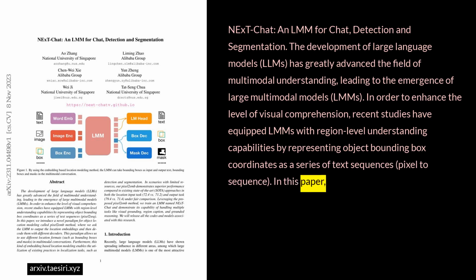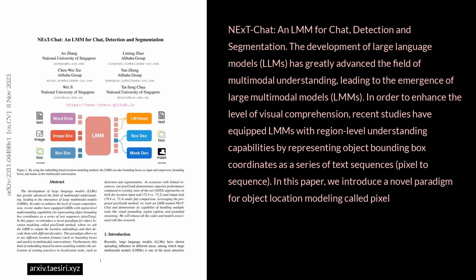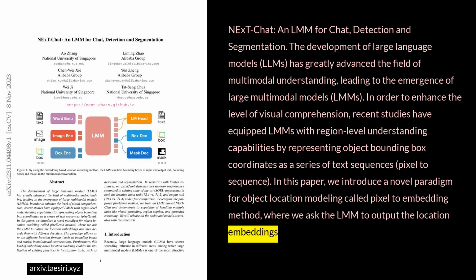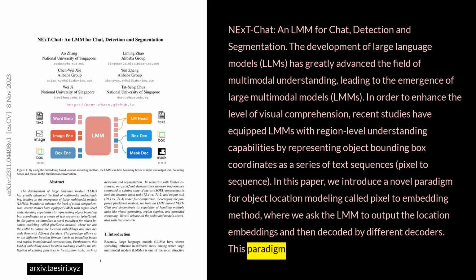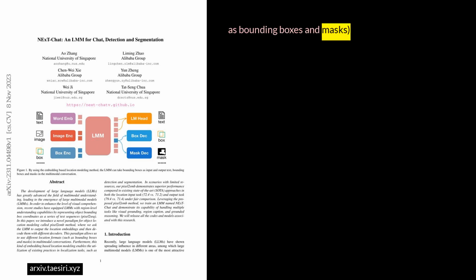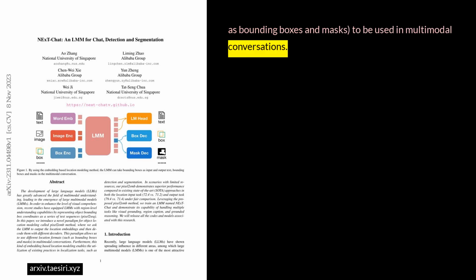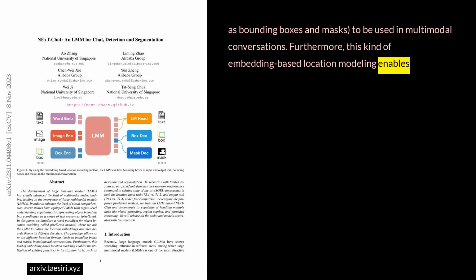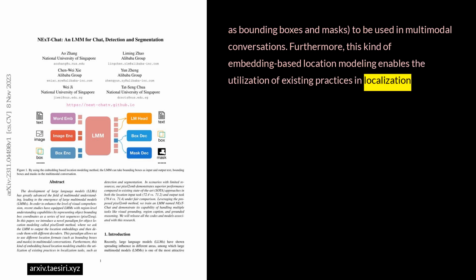In this paper, we introduce a novel paradigm for object location modeling called pixel to embedding method, where we ask the LLM to output the location embeddings and then decode it by different decoders. This paradigm allows for different location formats, such as bounding boxes and masks, to be used in multimodal conversations. Furthermore, this kind of embedding-based location modeling enables the utilization of existing practices in localization tasks, such as detection and